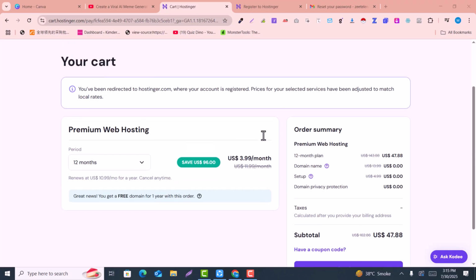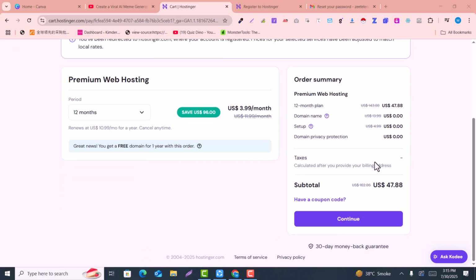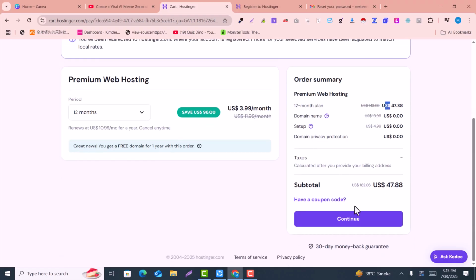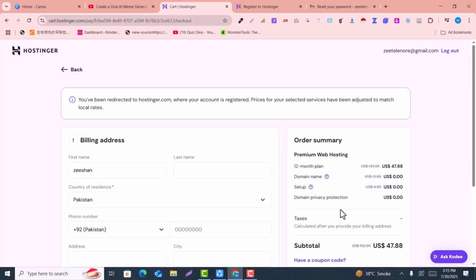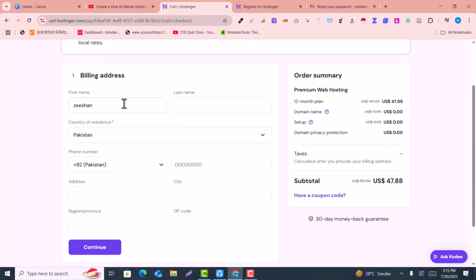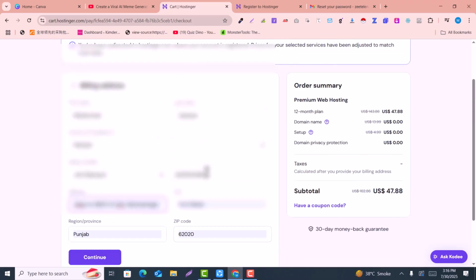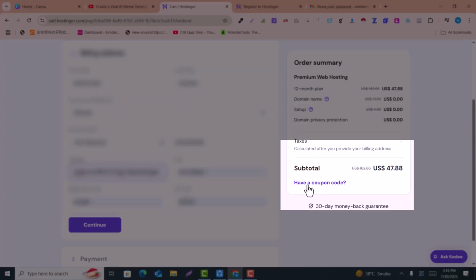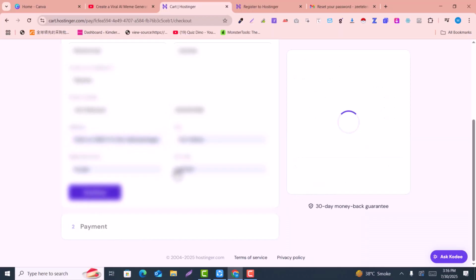After login, you will be redirected to the cart page again, and I also change the currency to US dollar for better understanding. So here I just click on continue. Here you just need to enter the billing information and your phone number. After adding the billing information, you just need to click on continue, or if you have any coupon code, you can just paste the coupon code here and click on continue.